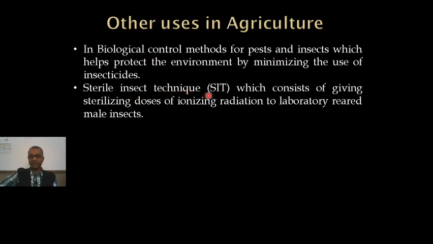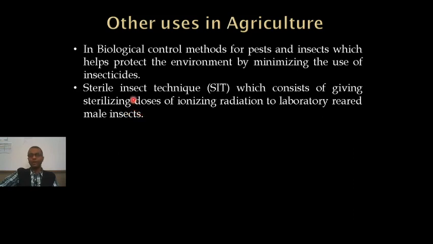The sterile insect technique is one, which consists of giving sterilizing doses of ionizing radiation to laboratory reared male insects. Let me say I have a breed of insects which eat up my crops. So what can be done?